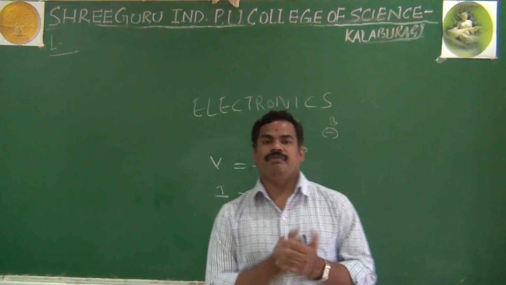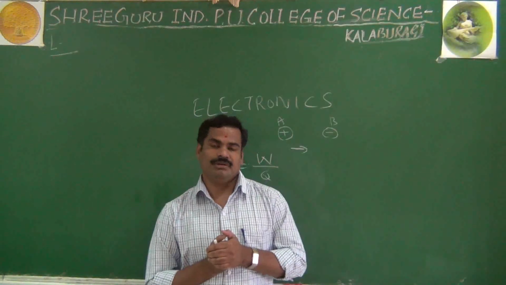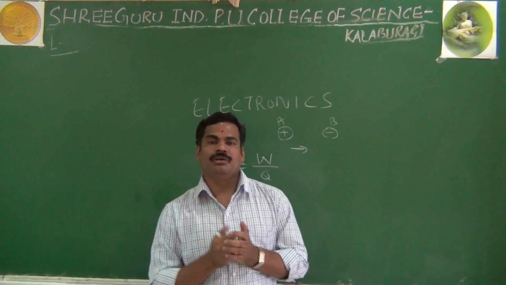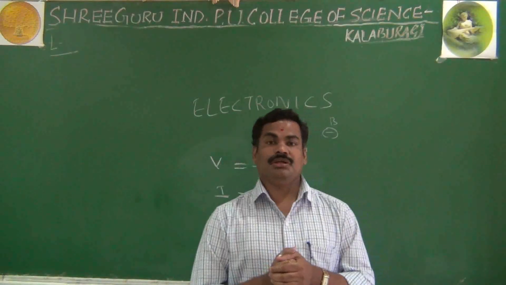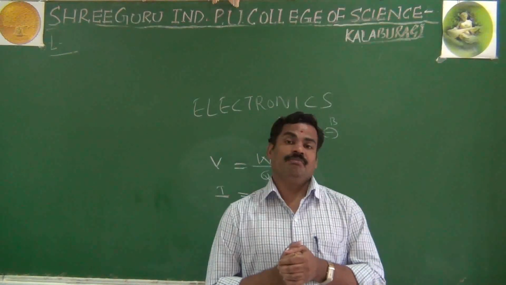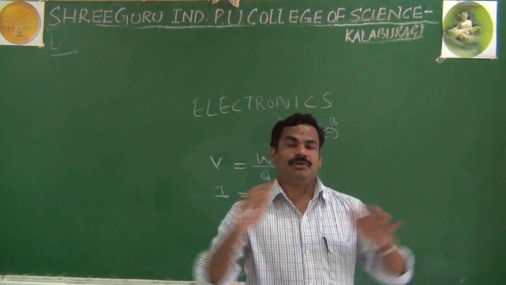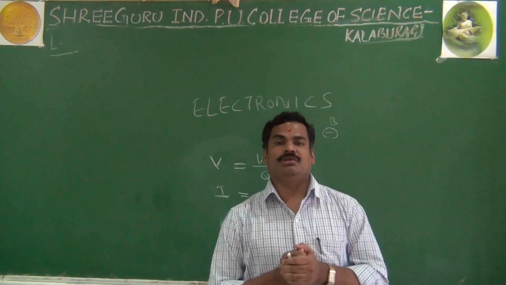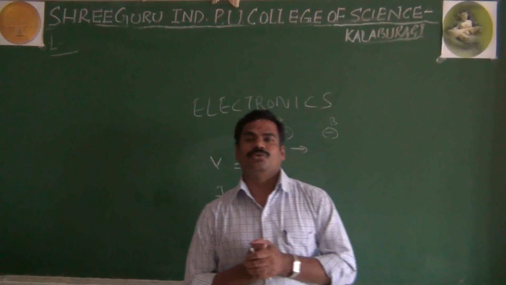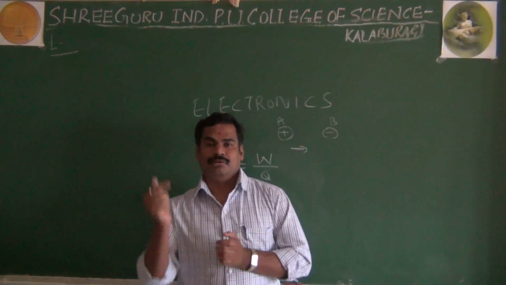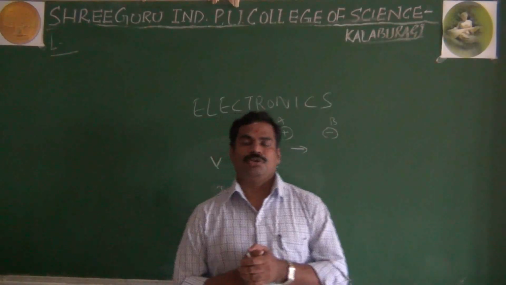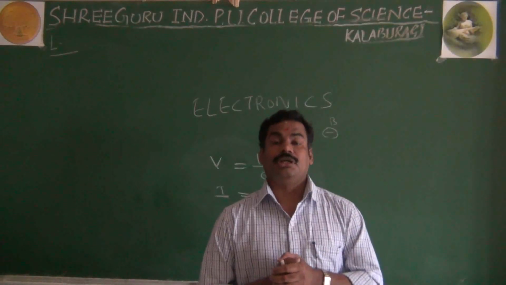In the same way, the voltage gives the particular direction to the electrons. Because of voltage, you are having the current. If you are not applying any voltage, the net current will be zero.